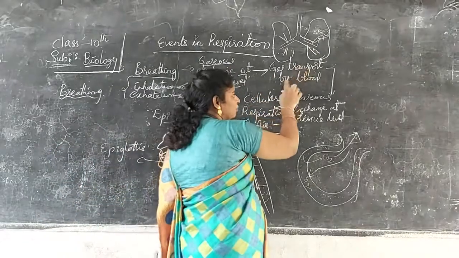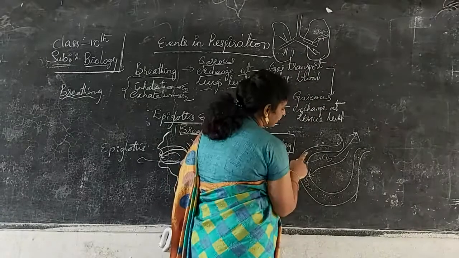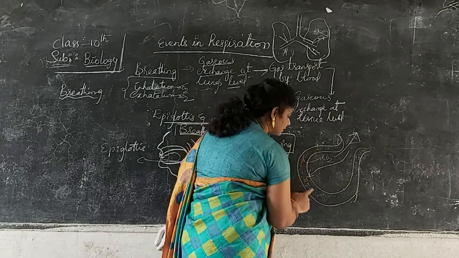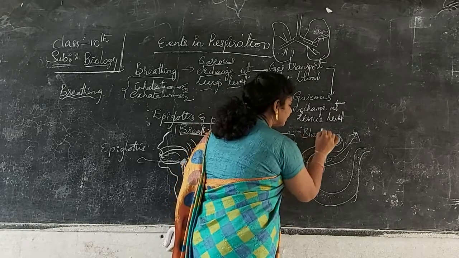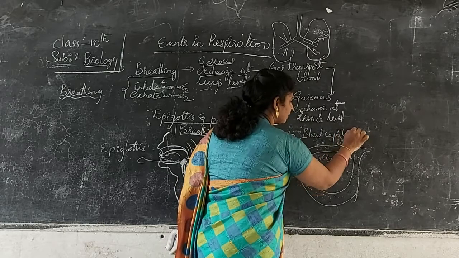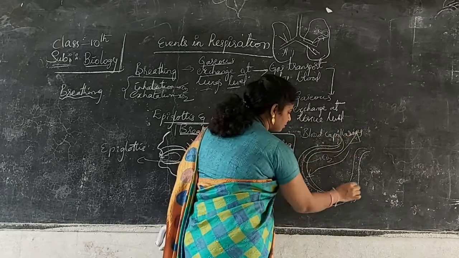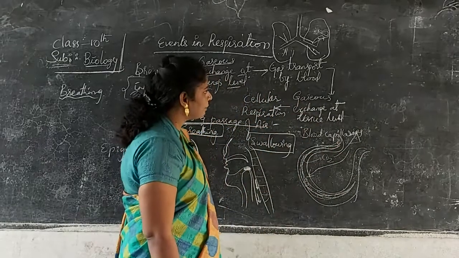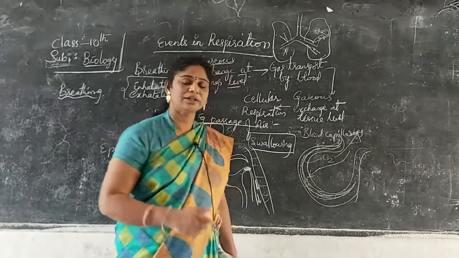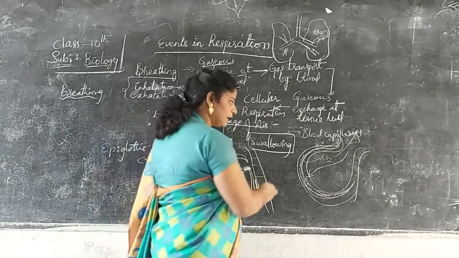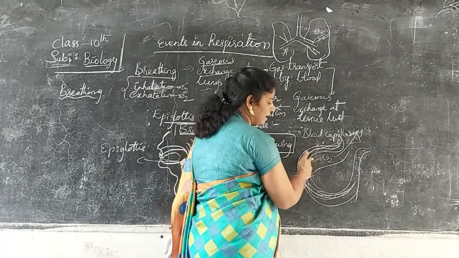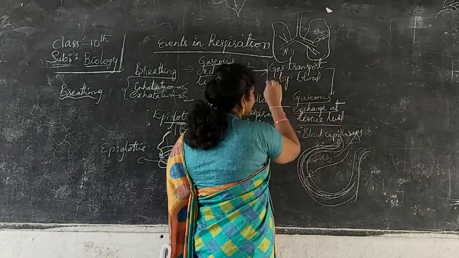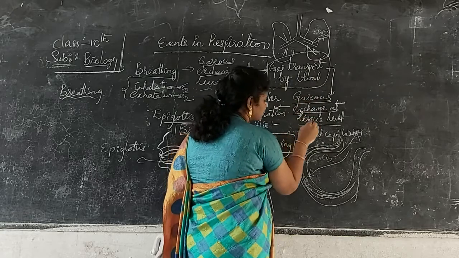Next one, gas transport by blood. Two gases are there, carbon dioxide and oxygen. These are transported only in the blood capillaries. So we can say that gas transportation is seen in the blood vessels which surround the alveoli. Next one is gaseous exchange at tissue level.